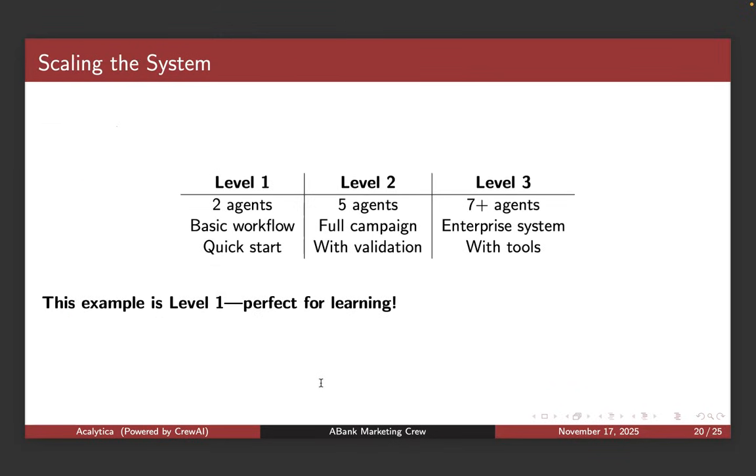Then scaling the system. You could segregate them into levels, where the two agents that we have are the basic workflow, and then five agents is like a full campaign with the validation. Or you can have 7+ agents, and then this is actually an enterprise system with tools, where maybe you're plugging into the CRM system. You have everything else in level 1 and 2, which is the validation and stuff like that. And you have all the POPIA, which is almost like the GDPR of South Africa, literally.